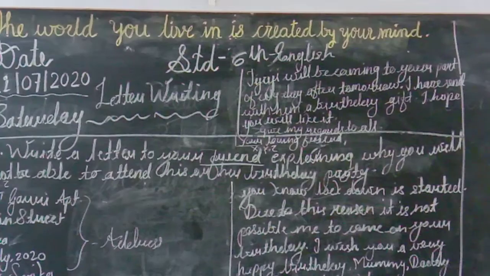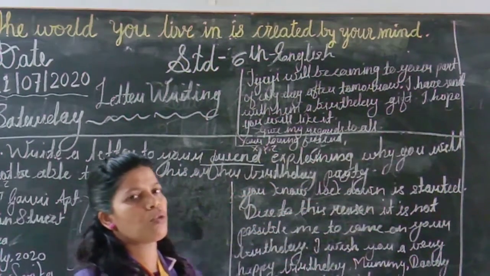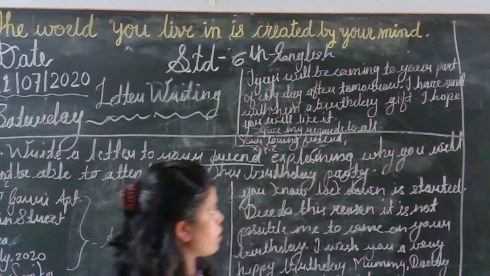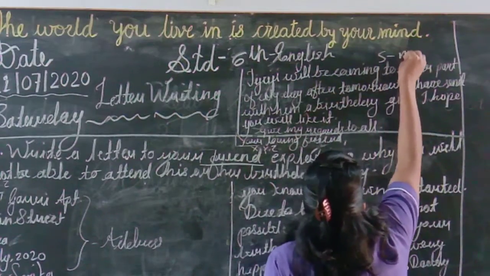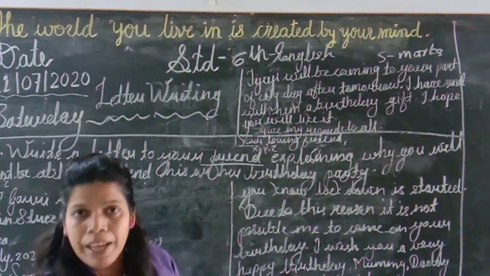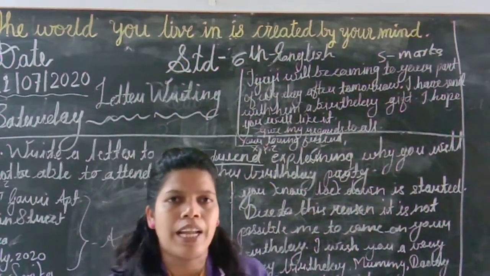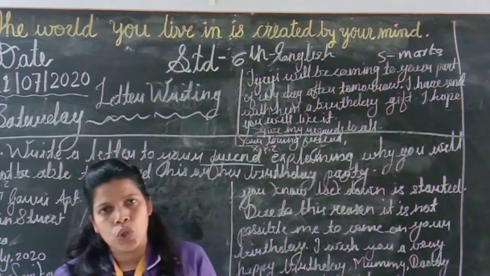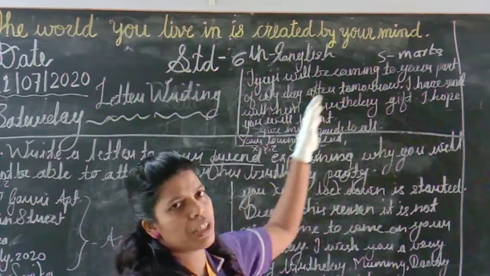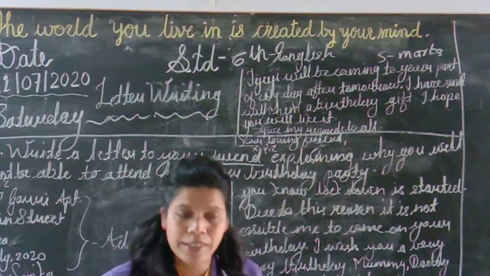that if we are observing this writing section, you will come to know one thing, that letter writing is getting 5 marks. How many marks for this? 5 marks. So it is required to see and understand how to write the letter. If you once understand the format of letter writing, then it will be easily possible for you to achieve these 5 marks. So now here first we are going to see which types of letters there are.